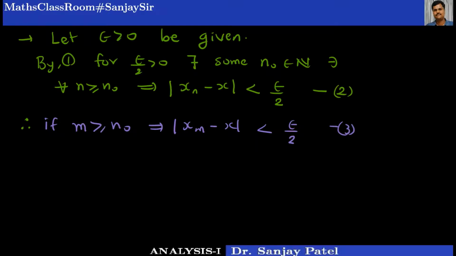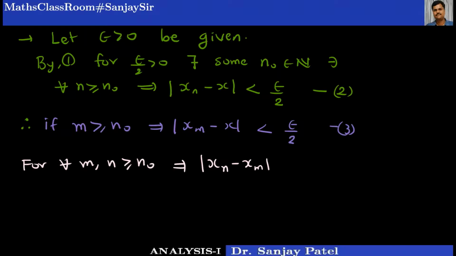Now what happens is if we take the difference for any m and n greater than or equal to n0, the same n0 I'm using here, we have mod of xn minus xm.